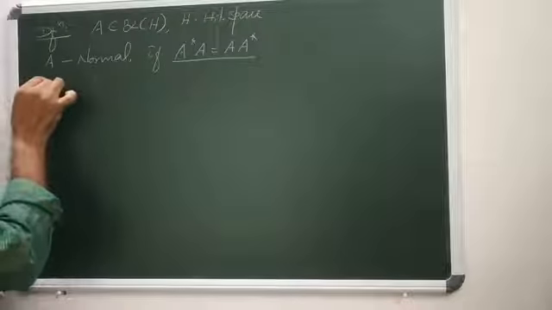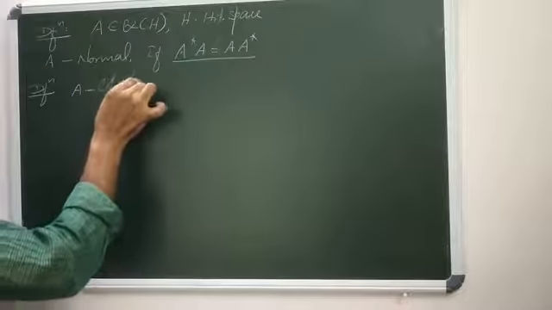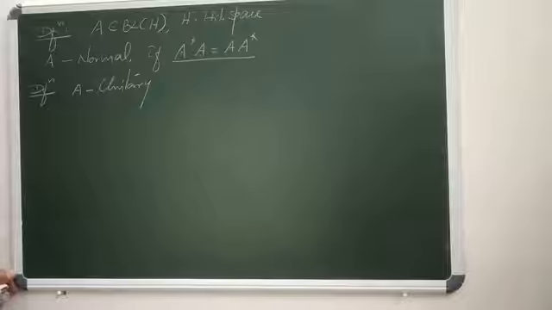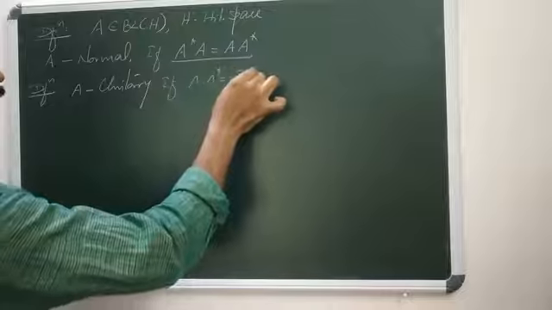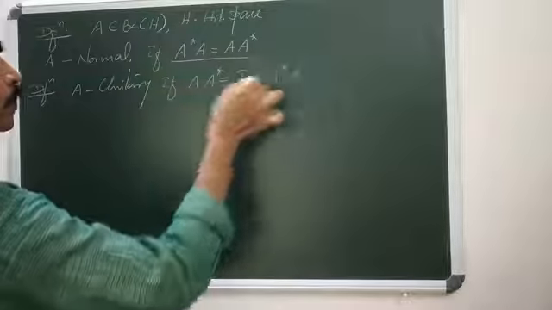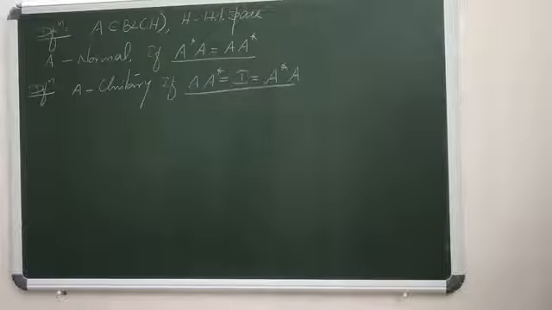Similarly, now we are going to another definition. This A is said to be a unitary operator if A star A equals I equals A A star. So listen, an operator A in B(H) is said to be a normal operator if A star A equals A A star. It is said to be a unitary operator if A star A equals I equals A A star.